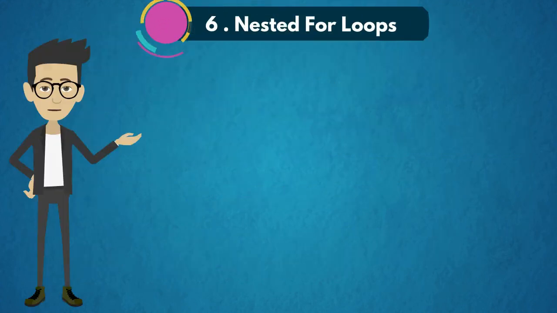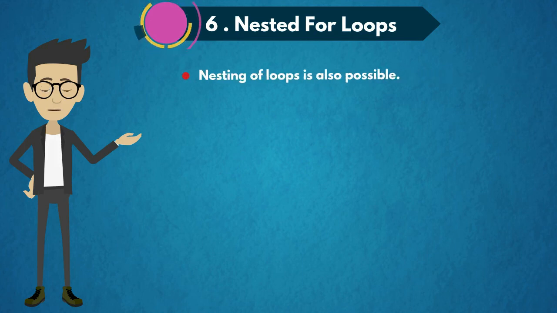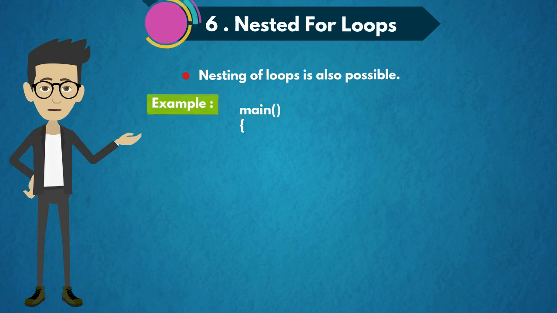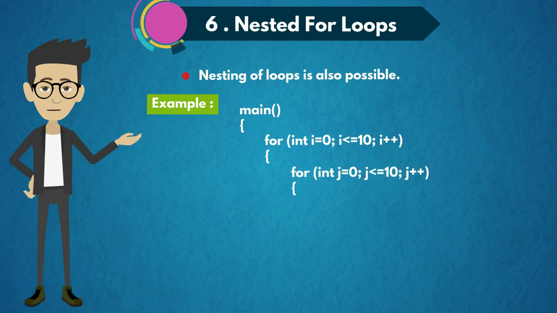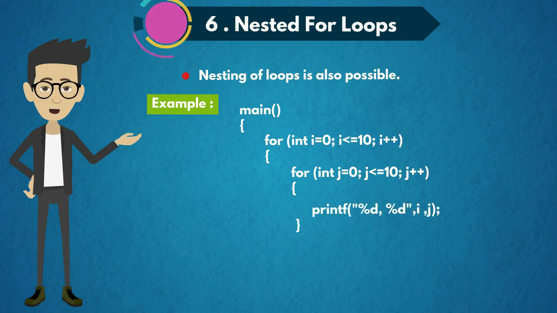The sixth concept is nested for loop. As we have discussed earlier about nested if else, now we are going to discuss nested for loops. Nesting of loops is also possible. For example, main, for int i equal to 0, i less than or equal to 10, i plus plus. Here is the for loop condition, and inside that we are having another for loop with variable j, and then we are going to print both variables i and j.